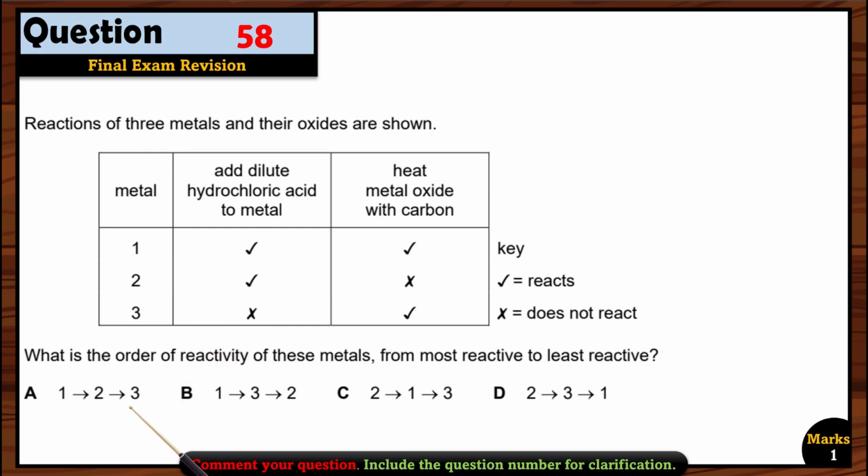So where can we find option 3? In A and in C, because the least reactive one we have to write at the end. So A or C can be right. Now we have to see which one is more reactive, 1 or 2. So let's see one by one.